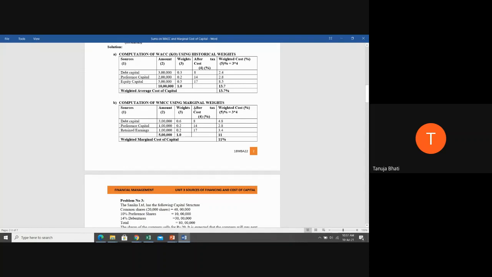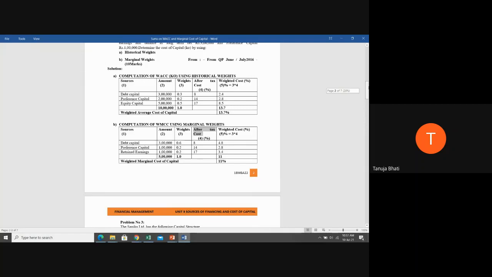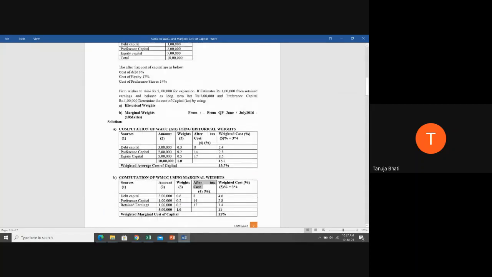Now, what is after tax cost? So already the cost of debentures is given here for us. The cost of debentures is already given 8%. So we have written 8% as it is. The cost of preference shares is already given 14%. So we are writing this 14% as it is. Now retained earnings, the cost of retained earnings is not given here. So students, what should we consider the cost? Who is going to answer this particular question of mine? That how did I take 17% as cost of retained earnings?